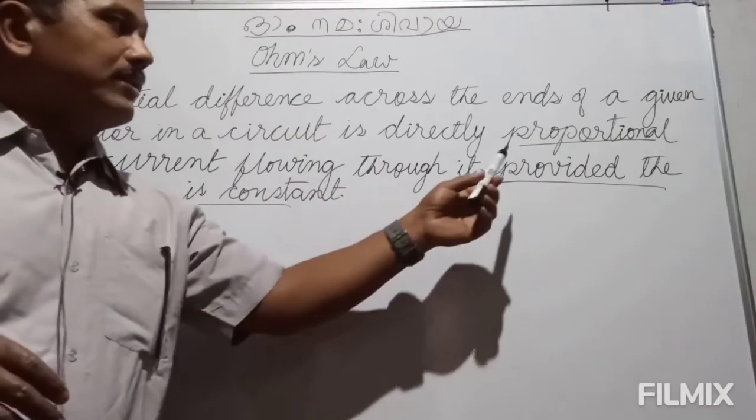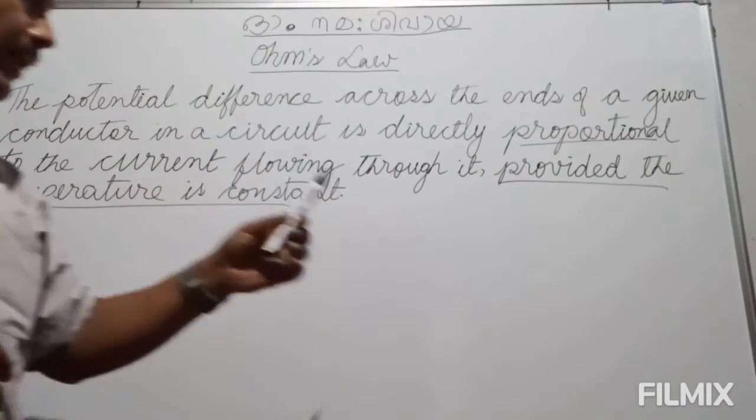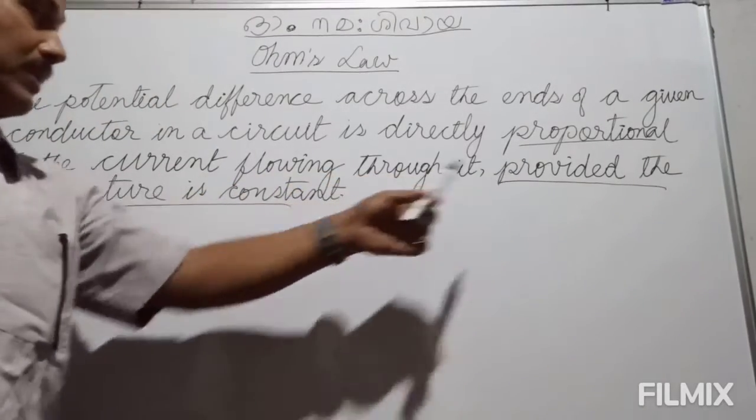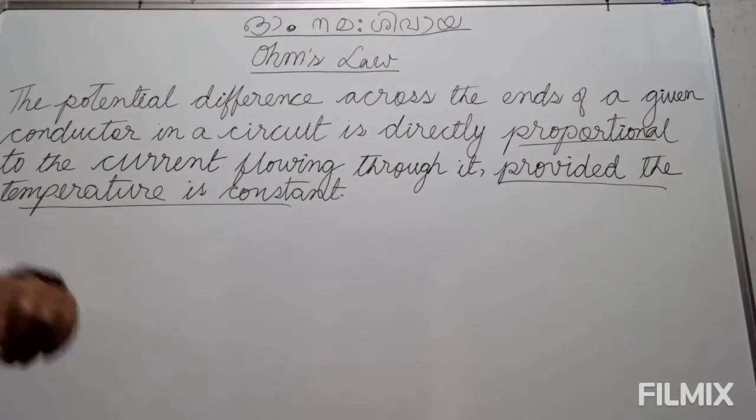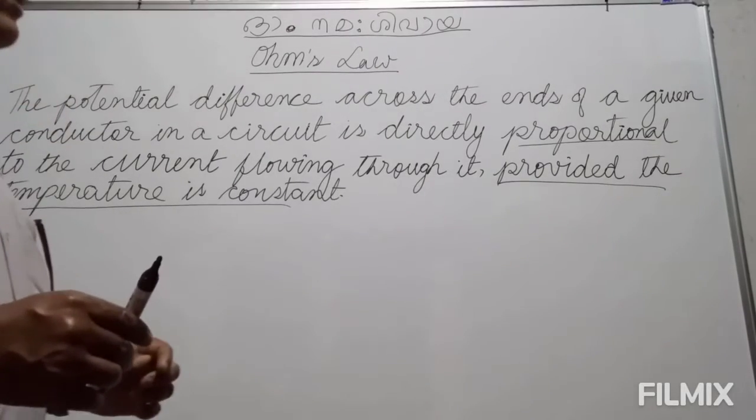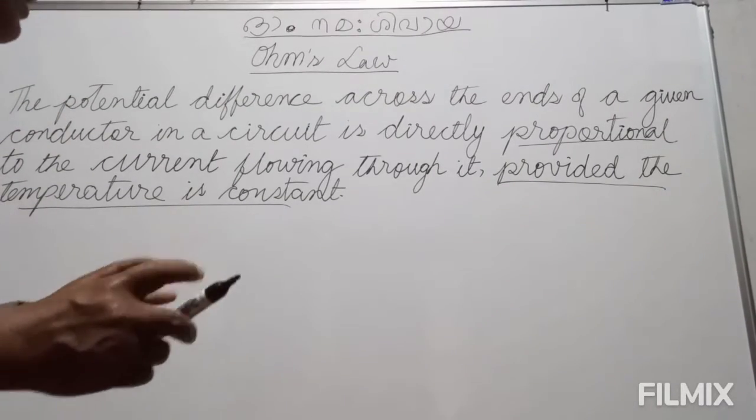Now, I have underlined here the word proportional and that part of the sentence which says provided the temperature is constant. We have to understand that there are some conditions.